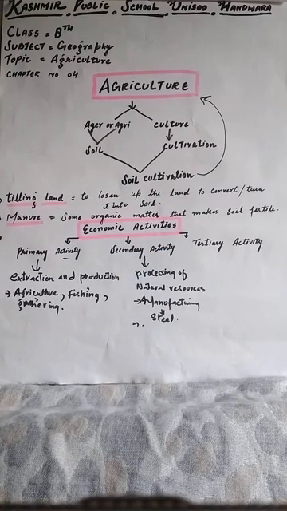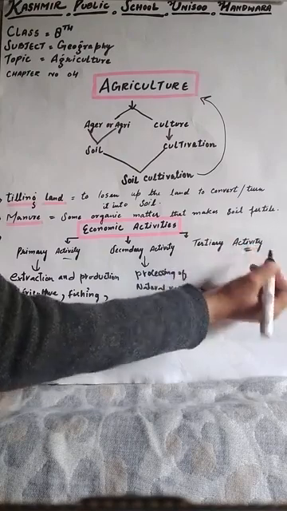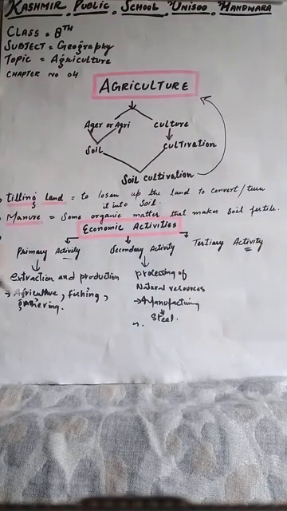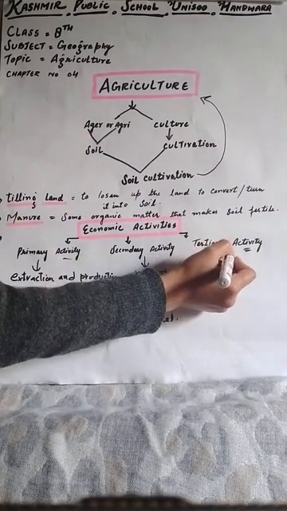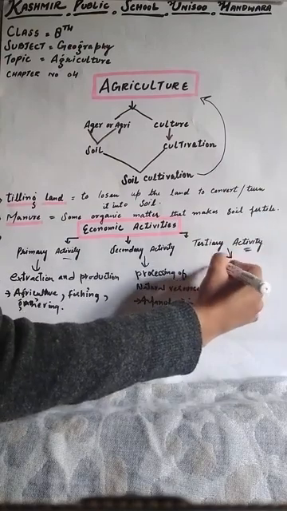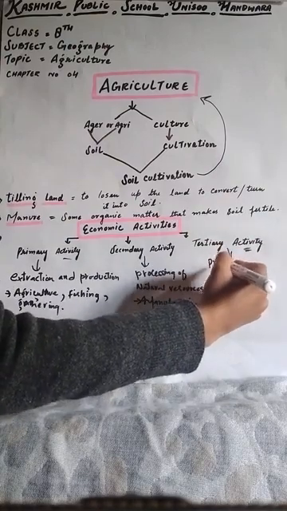Okay, now go ahead to the third one, that is tertiary activity. This tertiary activity supports both primary and secondary activity.